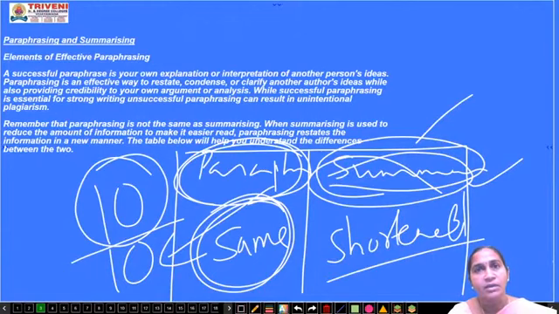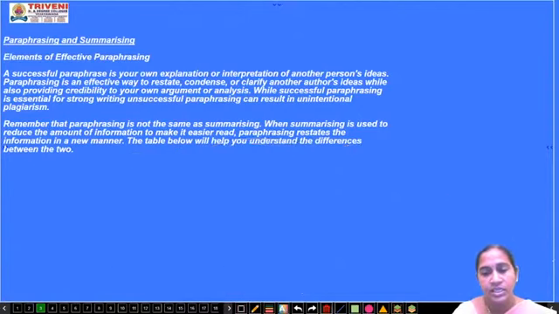But in the summary, what you will do is just give an overview, your thoughts about that particular paragraph in your own words. Okay, so that is the variation you have to follow when you write a paraphrase or a summary. Summary is the shortened form and paraphrase is of the same length as the original paragraph. Now we'll see each and every point of paraphrase and summary in detail.